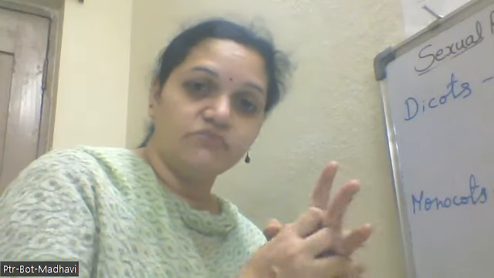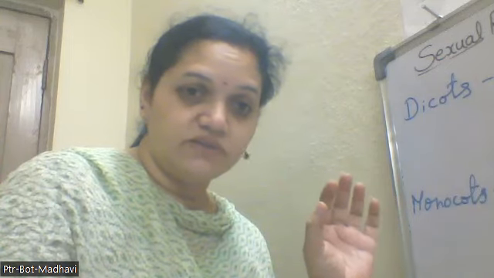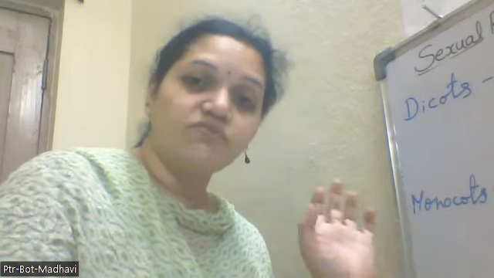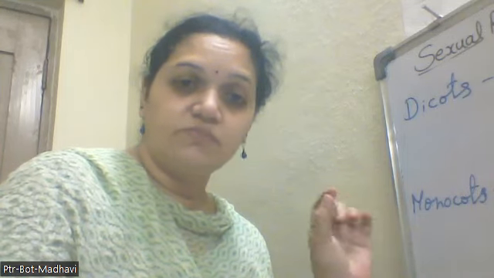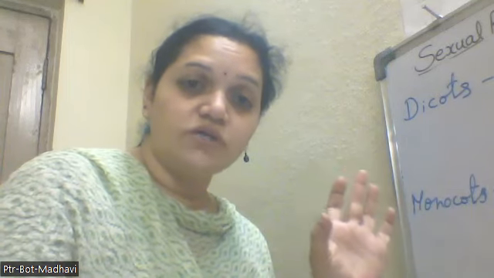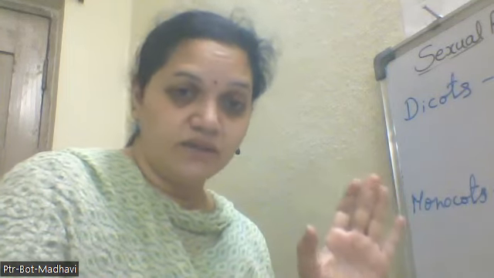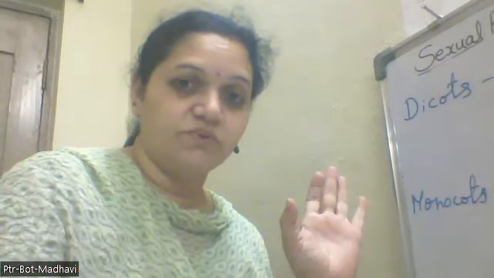In the EAMCET also, we will get word problems of the same kind. So there is no difference between EAMCET and NEET from this chapter. So first of all, we'll go with the microsporangia in this chapter. Sexual reproduction means fusion of the male and female gametes to form a diploid zygote, which is called sexual reproduction.